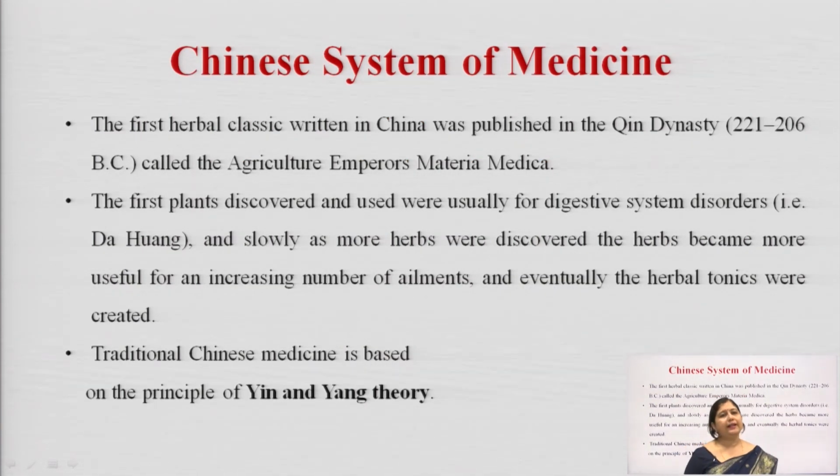Now, we move to the next system of medicine, that is the Chinese system of medicine. So, this system of medicine is, you can say, like Ayurveda is one of the oldest system in India. Chinese system of medicine is also considered to be of the similar age only, and in China it has been